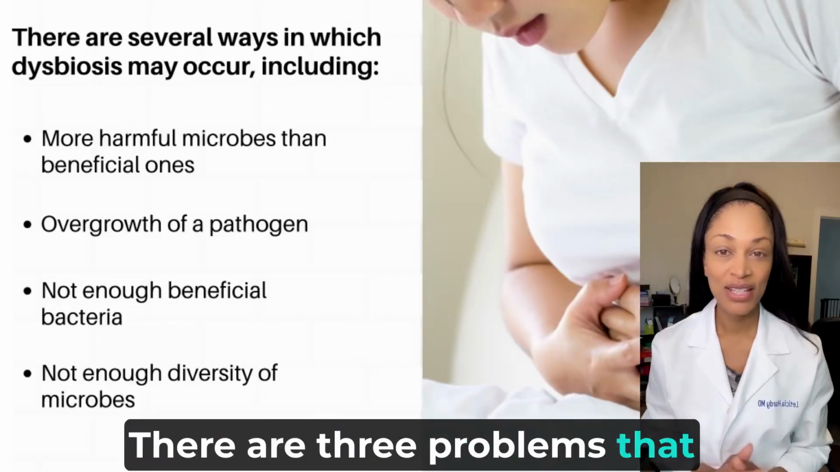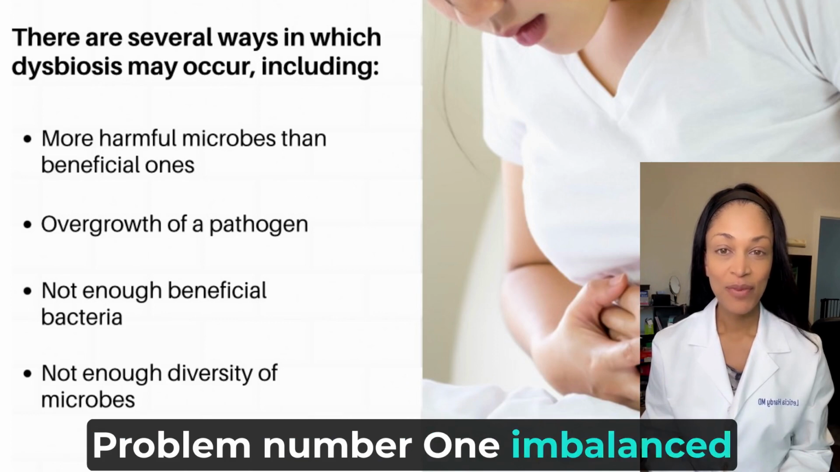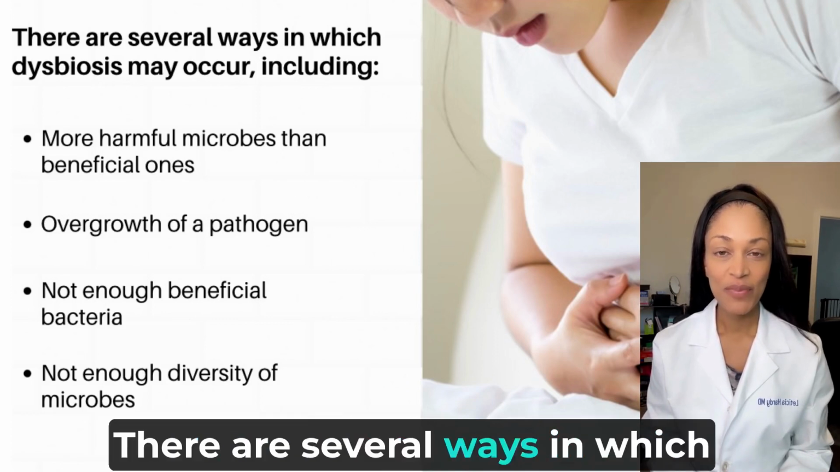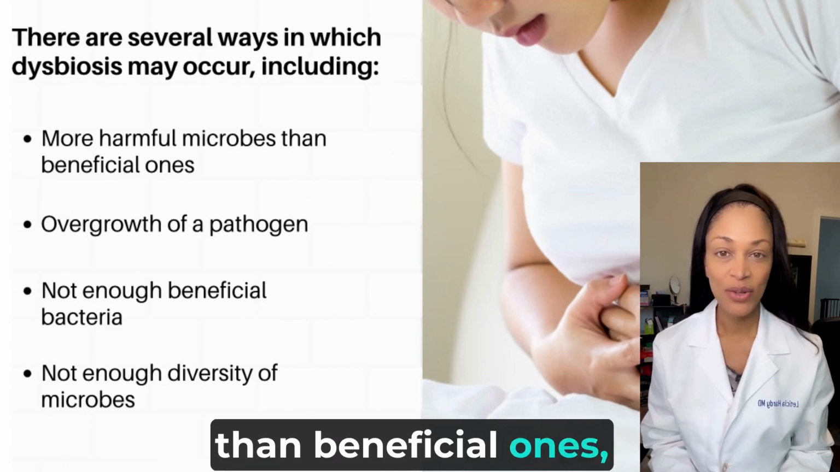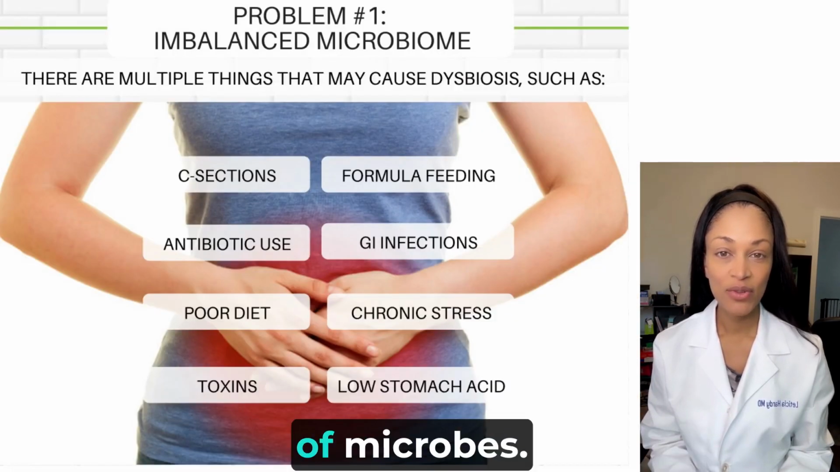There are three problems that can occur in the gut that may lead to health troubles. Problem number 1. Imbalanced gut microbiome, also known as gut dysbiosis. There are several ways in which dysbiosis may occur, including more harmful microbes than beneficial ones, overgrowth of a pathogen, not enough beneficial bacteria, and not enough diversity of microbes.